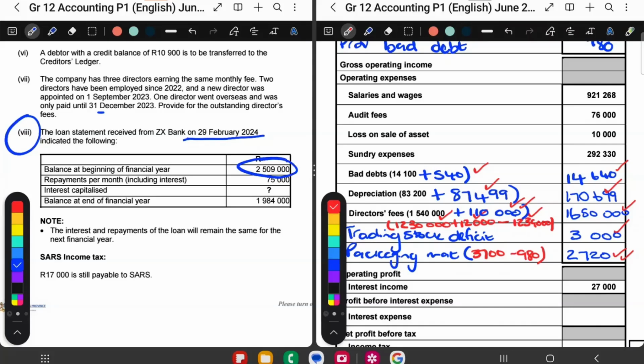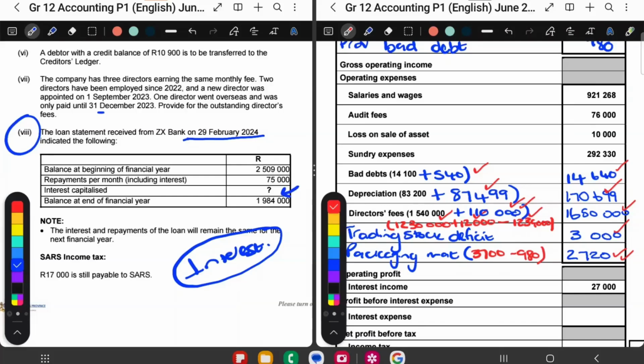We have a balance at the beginning. We have repayments. That includes interest. Interest capitalized is a question mark. And then we have balance at the end. So here with the loan table, because we're busy with the income statement, I need my interest. So I need to work out the interest.